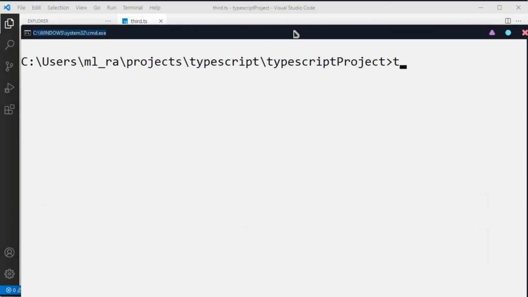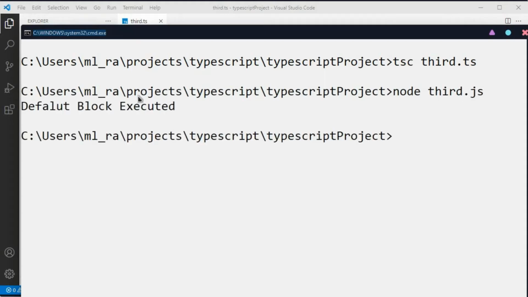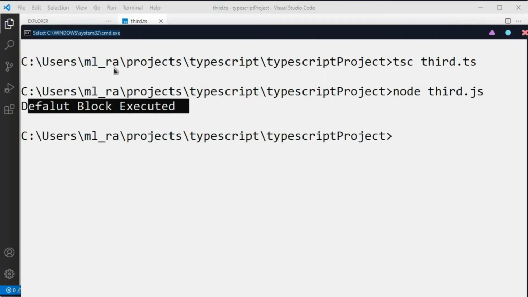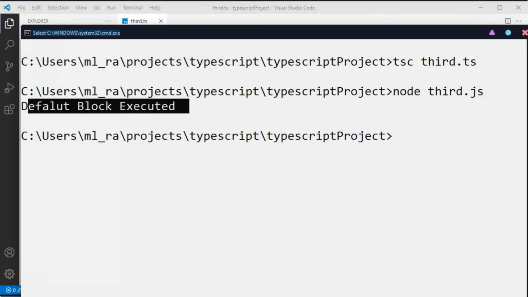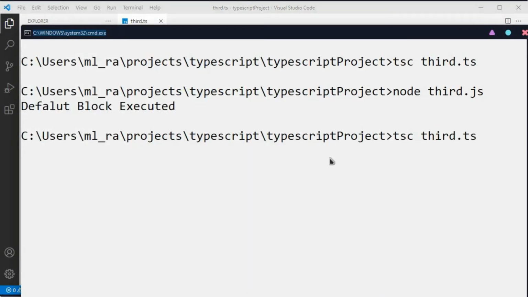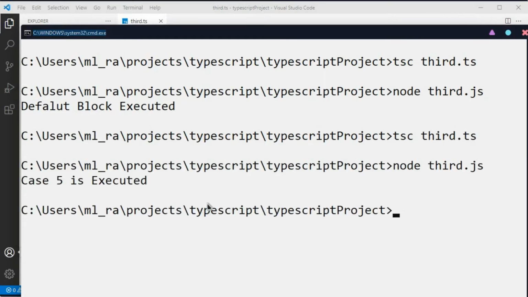For that, tsc space third.ts. Now you can see that it is compiled. Now I want to check this with node third.js. You can see that the default block executed. Now I want to change this number to 5 and check again what it is printing. So now node space third.js. You can see that case 5 is executed.